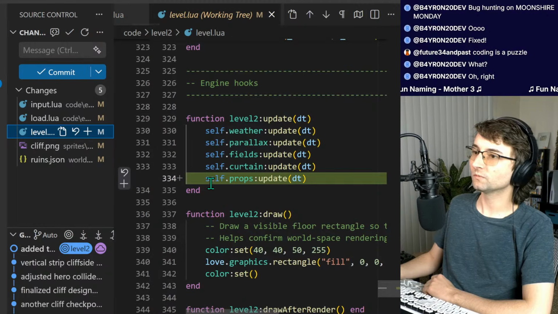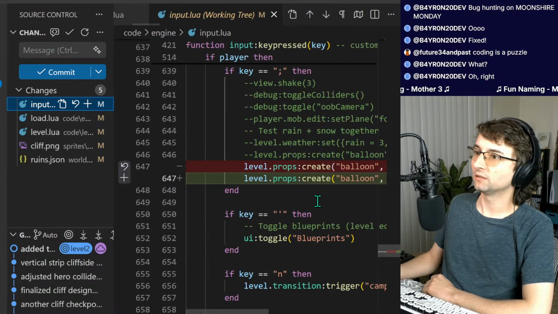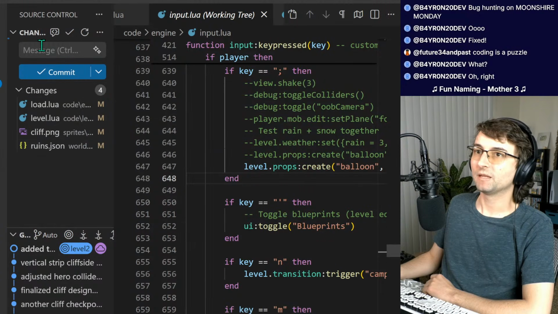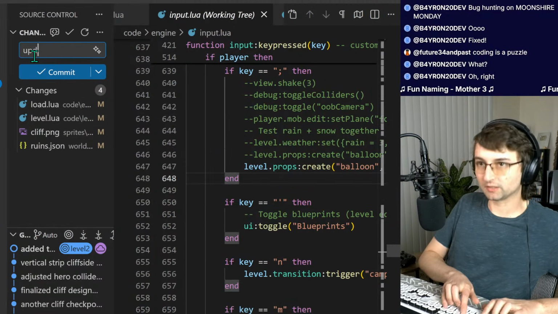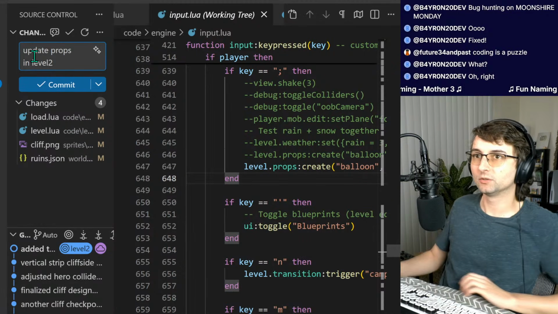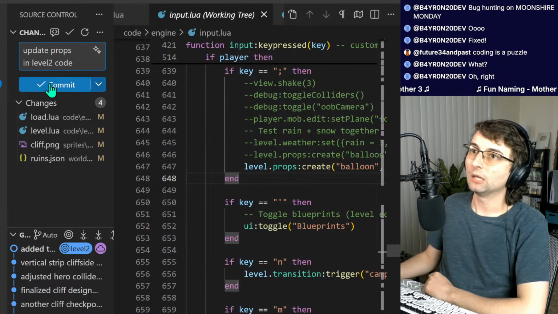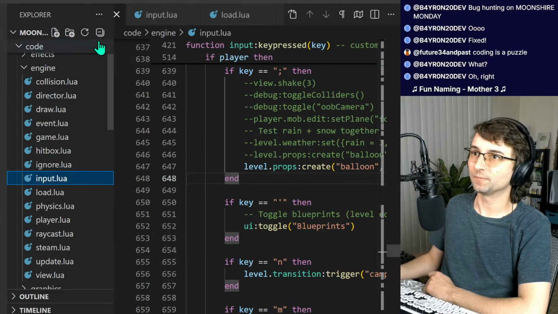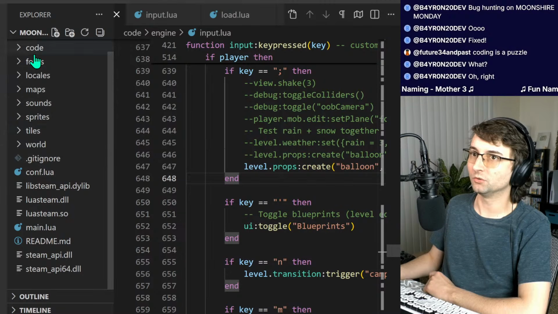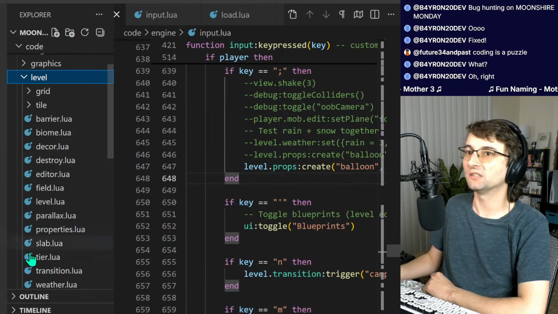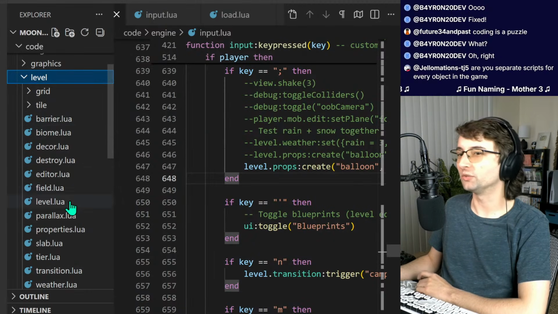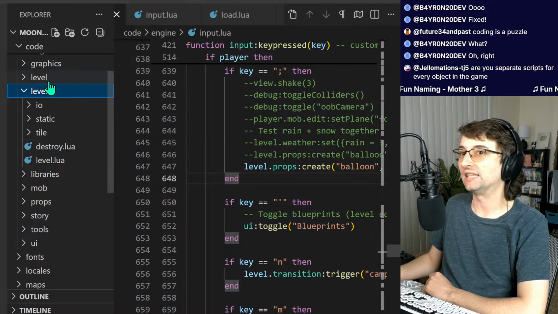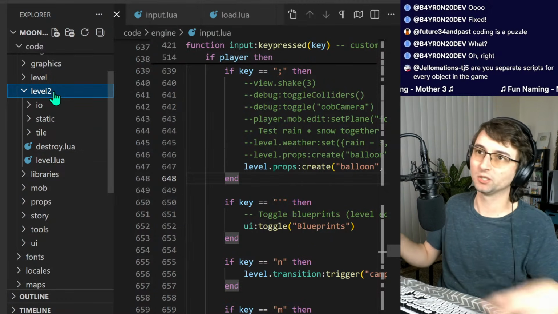Props update. That's fine. I'm going to undo this as well. And I'm going to mark this as update props in level 2 code. By the way, when I say level 2, it is not a specific file for a specific level. I have a system called level. If I go to code, I have all of this level generation code, and I'm trying to rewrite it a little bit more cleanly. So I'm putting it in this folder called level 2. And that's the difference, they're just two different endpoints to load levels from.